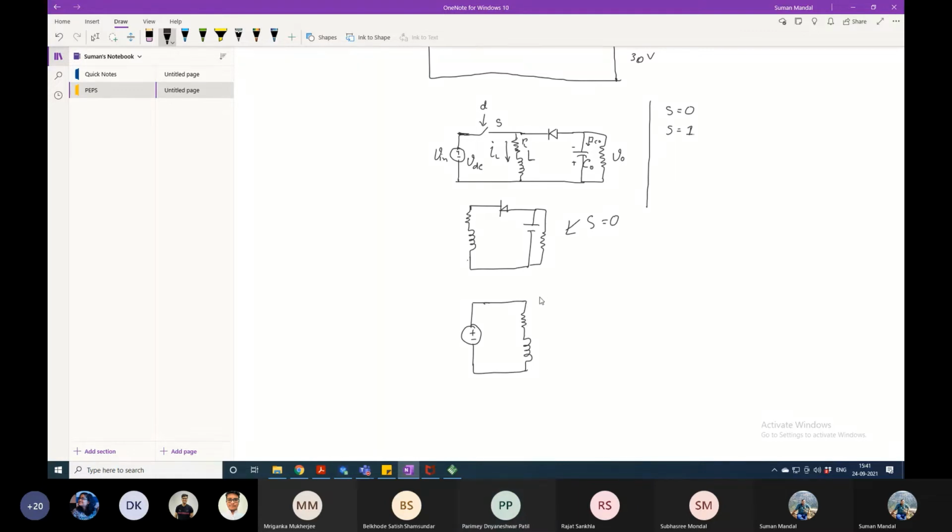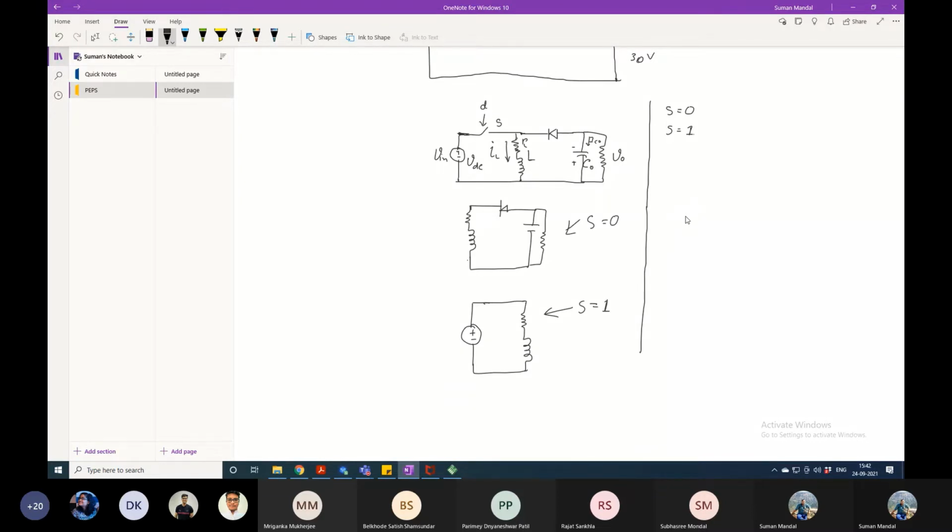In the boost converter, things will be different. So the steps I am doing, you just follow. First thing is to get the state. The second thing is that according to the state, draw the diagram so that your equation will be correct. Otherwise there is a lot of chance of making a mistake. Now tell me, what is the inductor current? When S equals 0, how will we write the equation of the inductor current? How can we write the basic equation of the inductor?